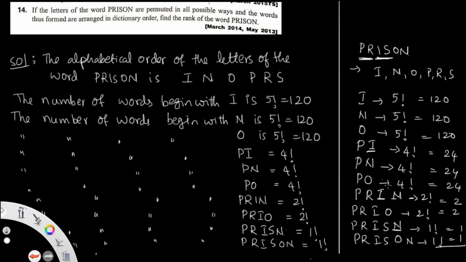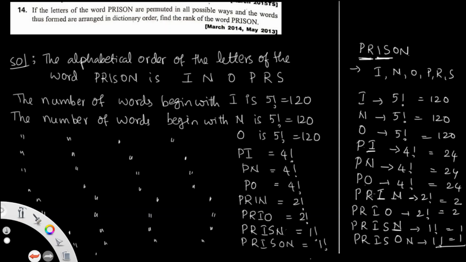Here also PN is fixed. Then you get 4 numbers. That is in the series 4 factorial numbers will appear. Next go to PO. PO series, here also 4 factorial. PO fixed means INRS. So that is 4 factorial. Then go to PR. PR means in PRISON it is tallied. So then go to the next letter open and go back with the alphabetical order.